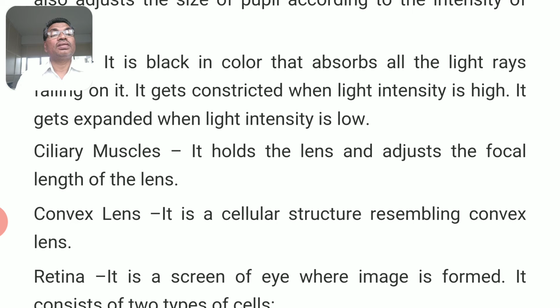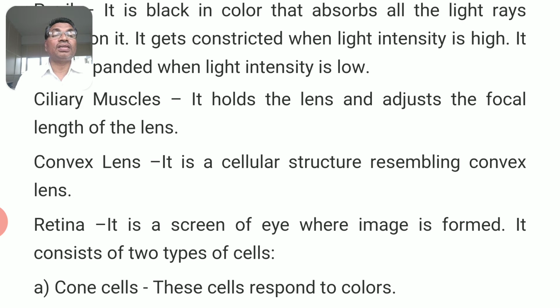Ciliary muscles. It holds the lens and adjusts the focal length of the lens. So what is the lens in our eyes? It is a convex lens. It is a cellular structure resembling a convex lens. Convex lens is like this, bulged at the center, narrow at the ends.